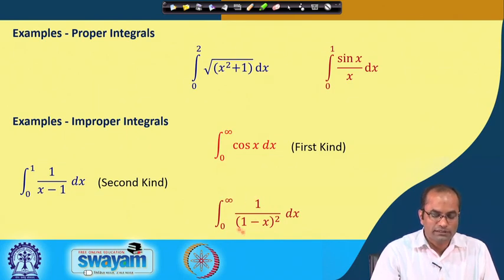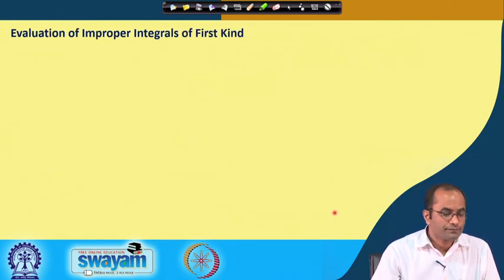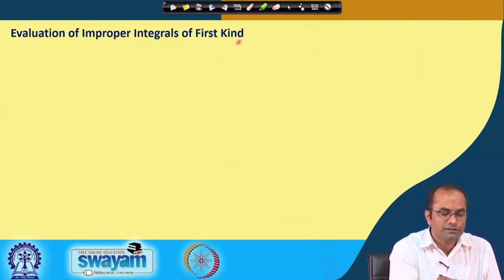So, in this case the integrand is also becoming infinity and the range is also not finite. So, this is the improper integral of the third kind. So, how do we evaluate such improper integrals? First we will discuss the first kind.